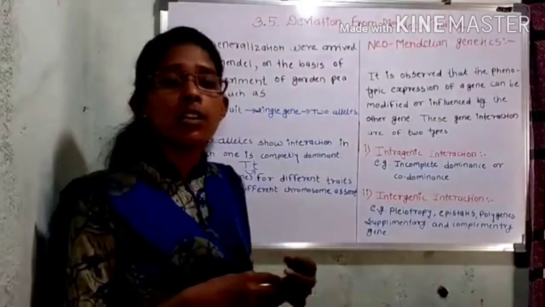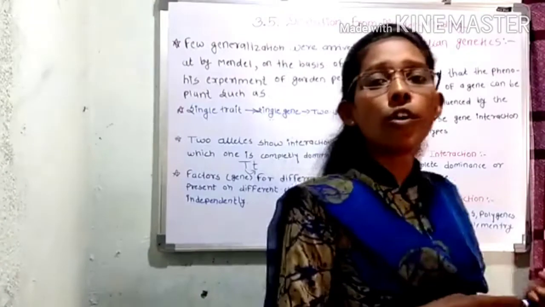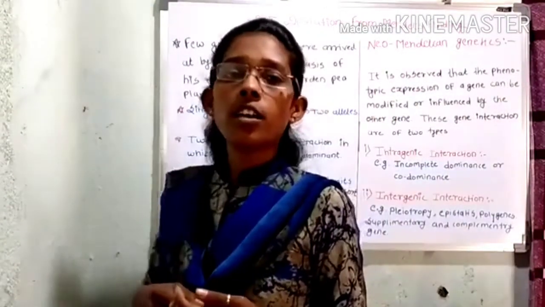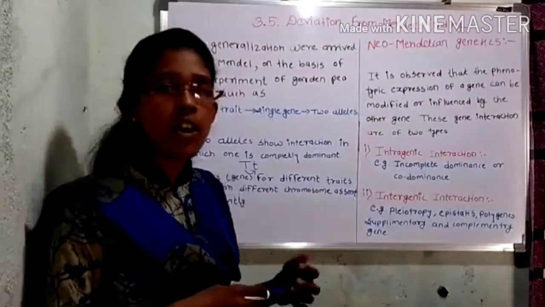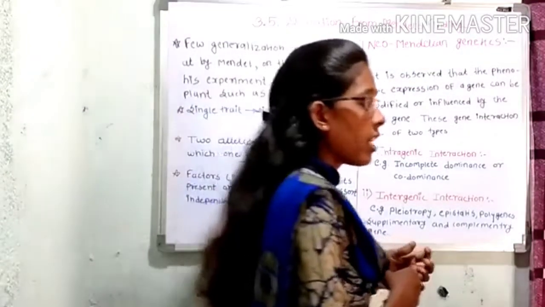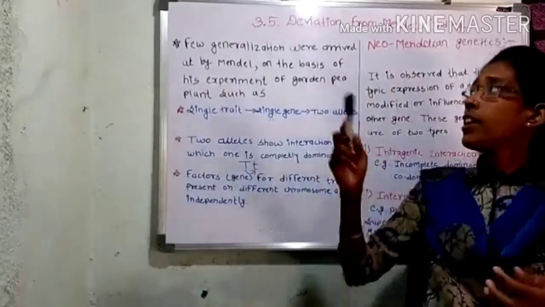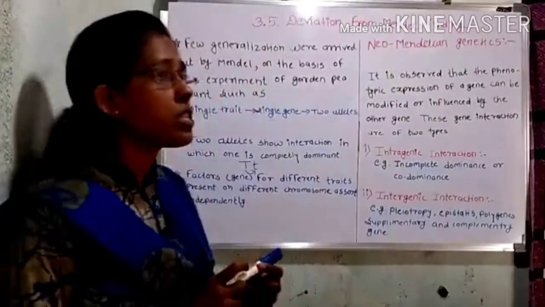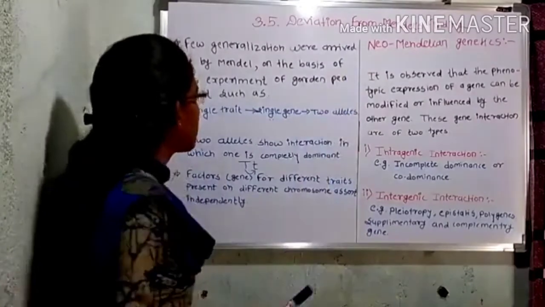This can suitably modify Mendel's law. Therefore, this is called post-Mendelian genetics or neo-Mendelian genetics, which is nothing but the deviation found by other scientists. So first we will see Mendel's findings.